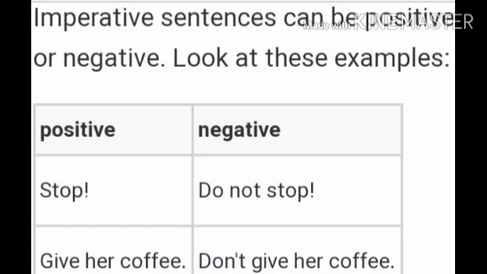Next example, "Give her coffee." It is also giving a command, but it is positive. It is an imperative sentence, but it is positive. "Don't give her coffee." It is negative, but it is also giving a command. So it is also an imperative sentence, but negative.